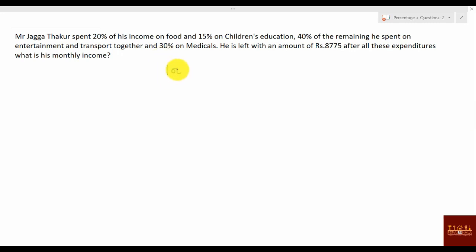Suppose 100% was the income, he spent 20% and 15%, 35% on food and education, right? Next, 40% of the remaining. What is remaining now? 65%.